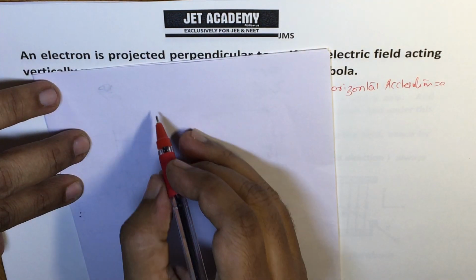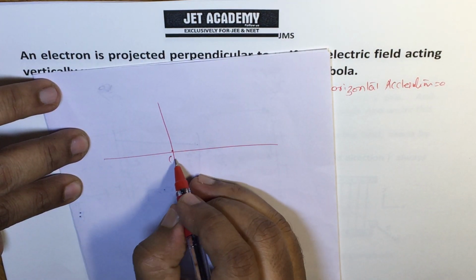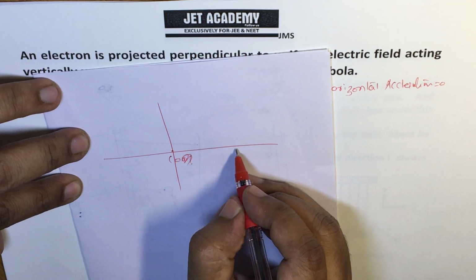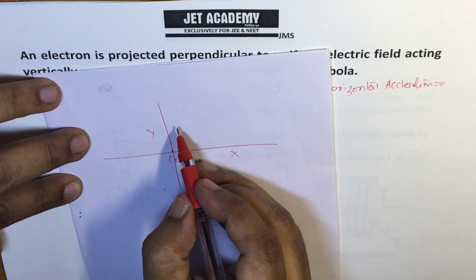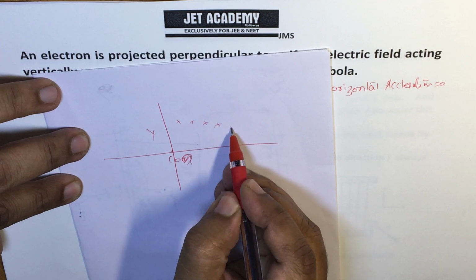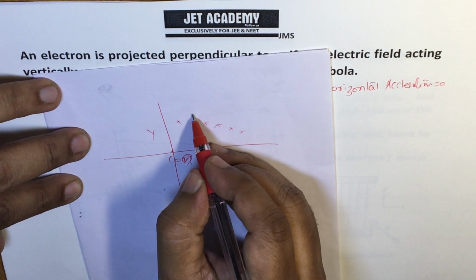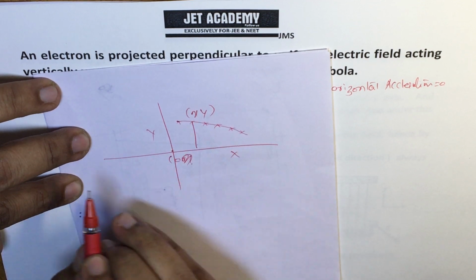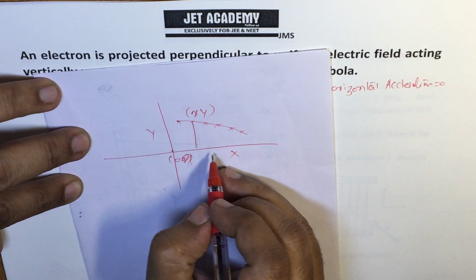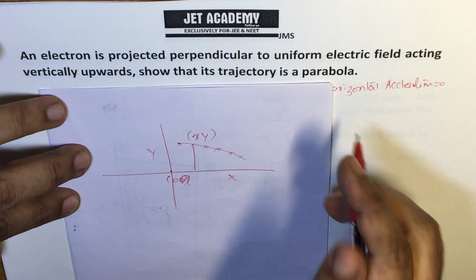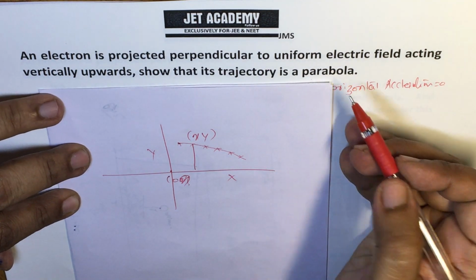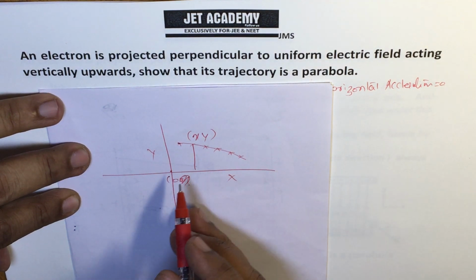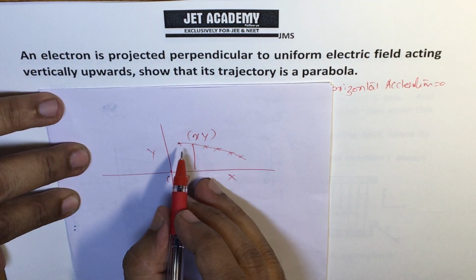If in any coordinate system x and y, the trajectory is given, the relation between x and y decides whether it is going to be a parabola, hyperbola, rectangular hyperbola, or a straight line.